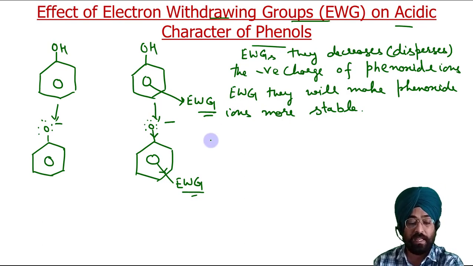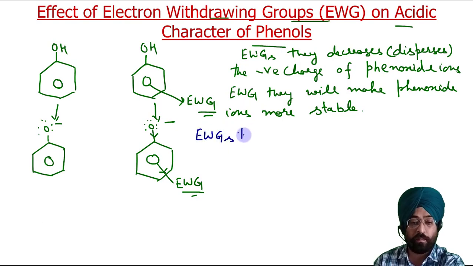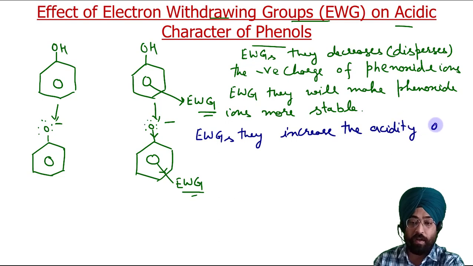So we can say these electron withdrawing groups increase the acidity of phenols, because they stabilize the phenoxide ion by decreasing the negative charge. That is the reason why they increase the acidity of phenol.